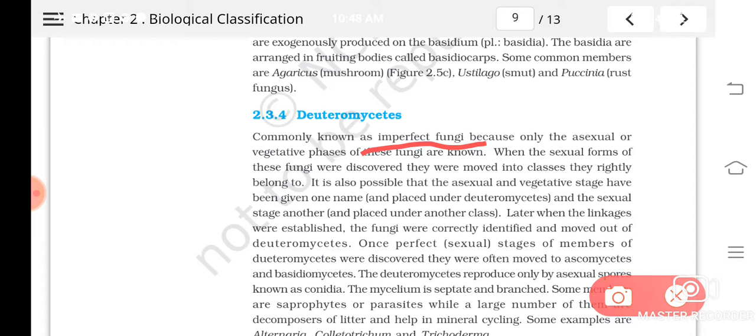Whenever anyone finds the sexual reproductive phase, the fungus will be moved to other classes like ascomycetes or basidiomycetes. Understood? As the sexual phase is discovered, they will be moved to the other groups.